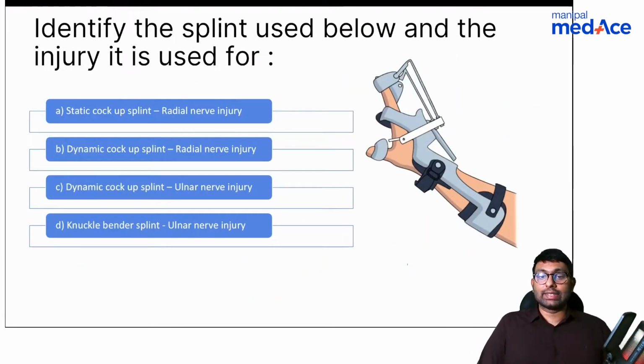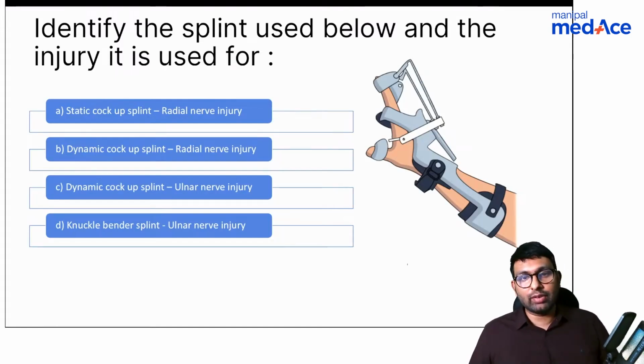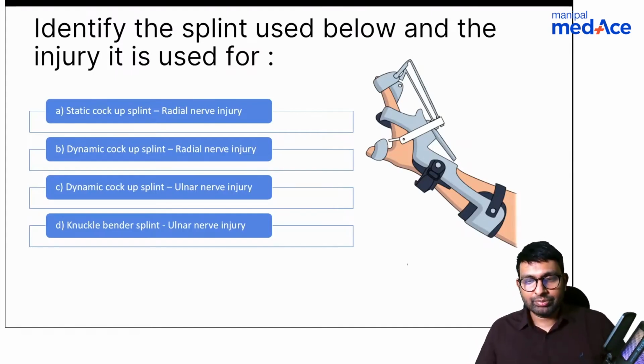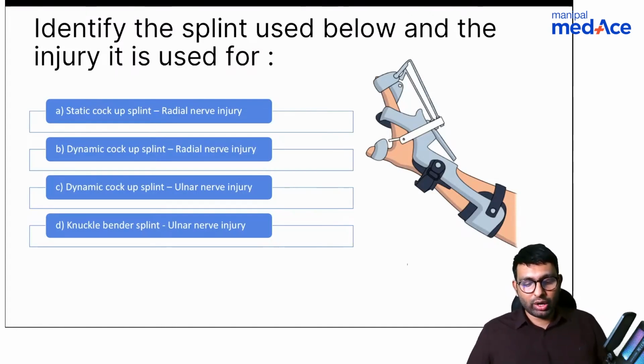Now let's go into braces, and these are questions that were asked last year. I think there was a question asked on one of the braces. So please let's answer this. Identify the splint used below and the injury it is used for. Options are static cock-up splint used in radial nerve injury, or dynamic cock-up splint used in radial nerve injury, or dynamic cock-up splint used in ulnar nerve injury, or knuckle bender splint used in ulnar nerve injury. Simple question again. What is this brace and which condition is it used for?